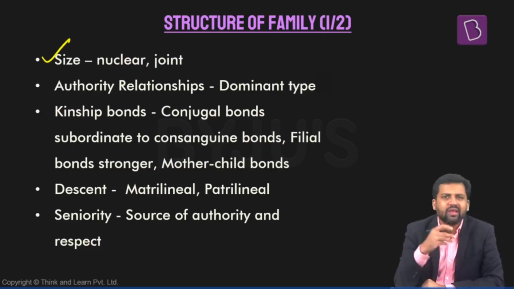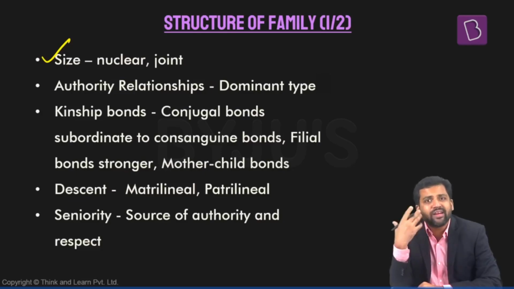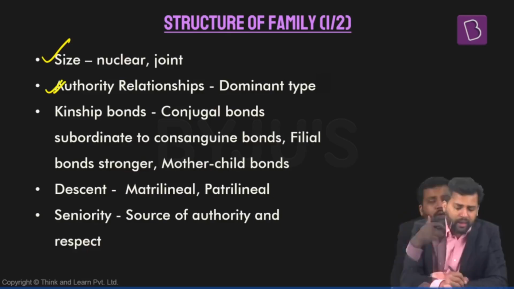First thing, different families will again have different sizes, right? Families vary in terms of size. So one thing that can be analyzed is what is the size of the family? Is it a nuclear family or is it a joint family, extended family? Nuclear families means maximum 2 generations.